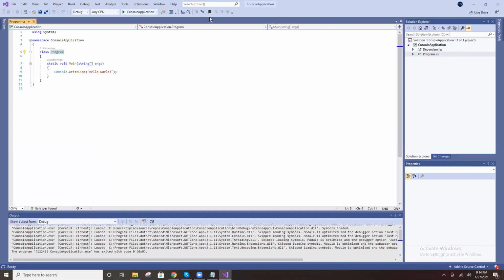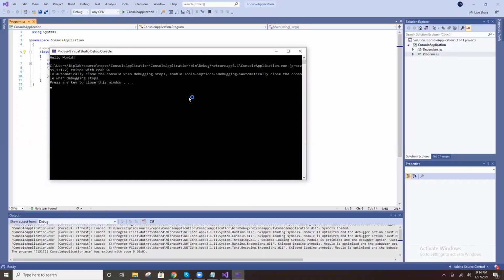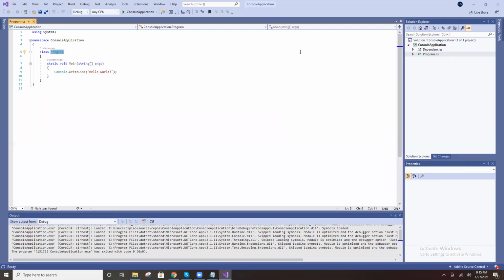That's it. I will explain what a class is, everything. If you want to close it now, press any key or close this window. That's it.